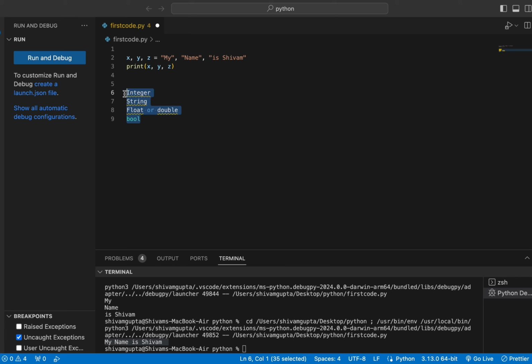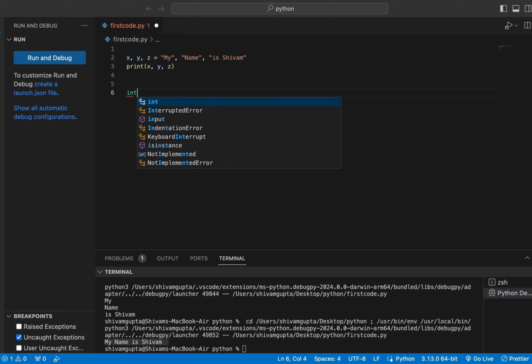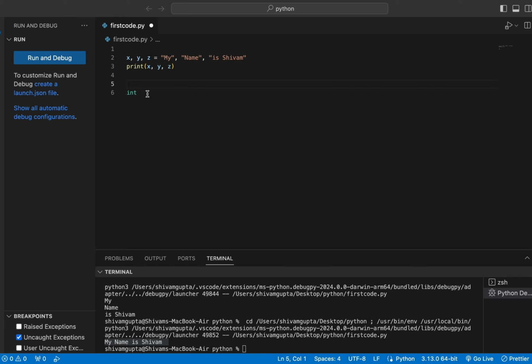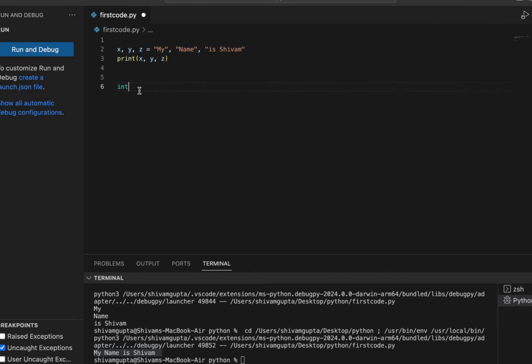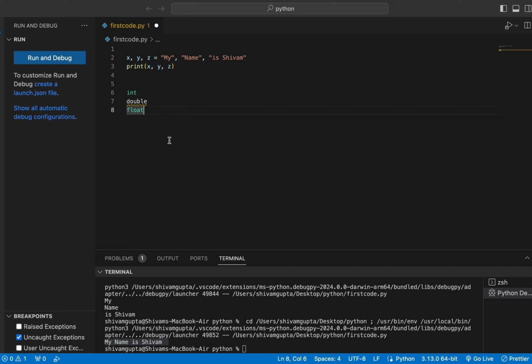Usually int is written like int. This is a numeric type, as you can see here. For double or float, you can write float, or for double you can simply write double. If you are running Python code, use a float rather than a double.